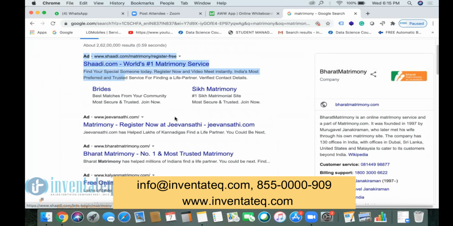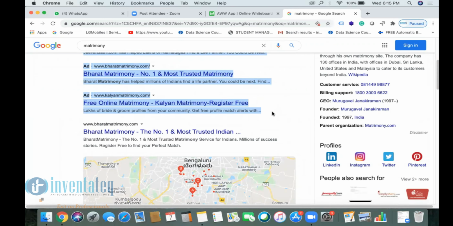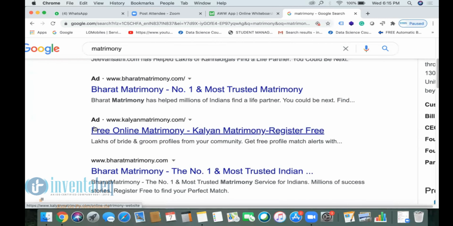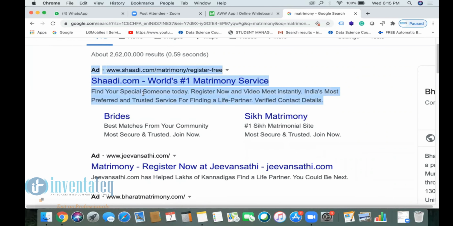How can I identify which is PPC and which is SEO? You see on this listing there is an AD symbol here. On the listing, if you see the AD symbol, then this listing comes under PPC.